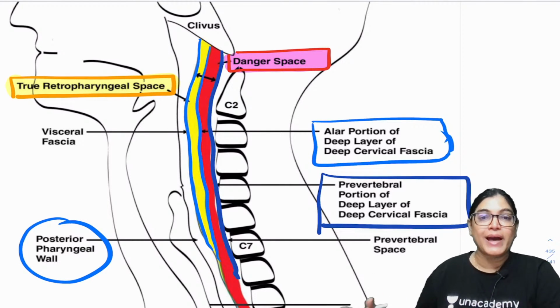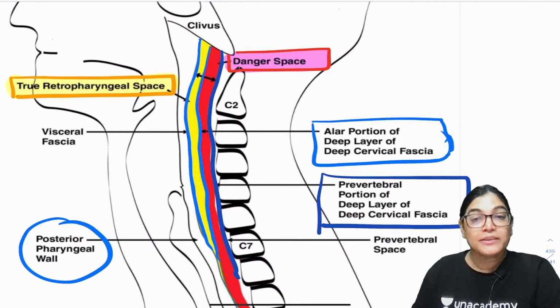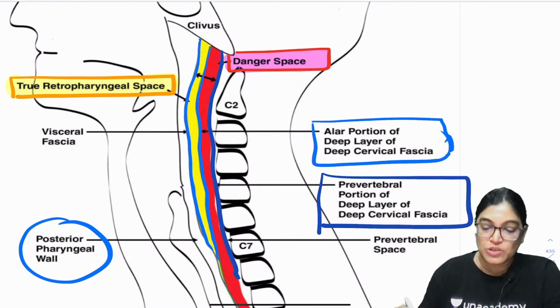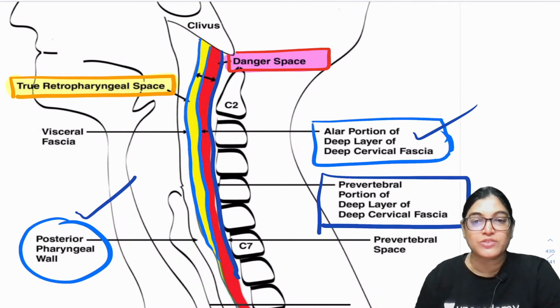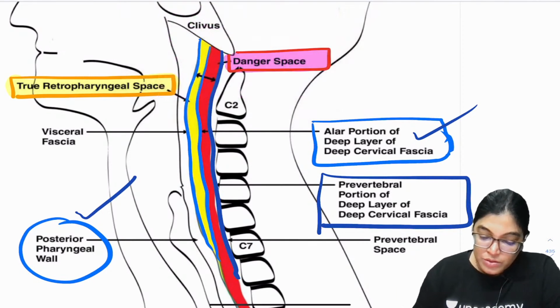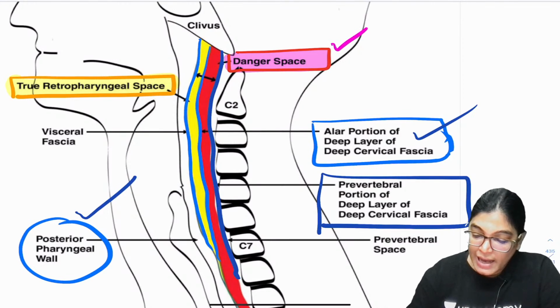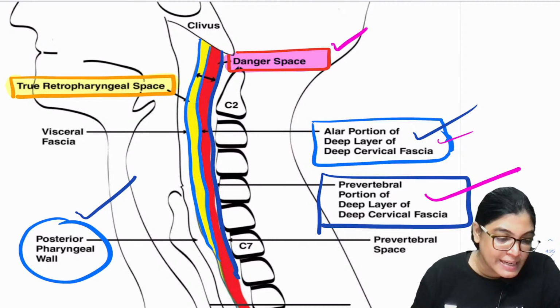The true retropharyngeal space is lying anterior to the danger space, between the alar portion of deep cervical fascia and the posterior pharyngeal wall, that is the buccopharyngeal fascia, and the danger space is lying between the alar portion and the prevertebral layer of deep cervical fascia. Is it clear to everyone?